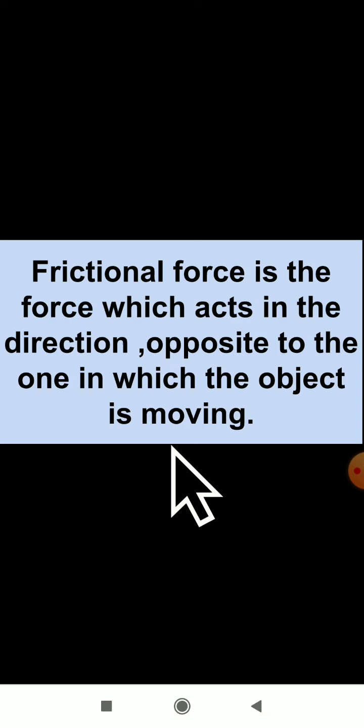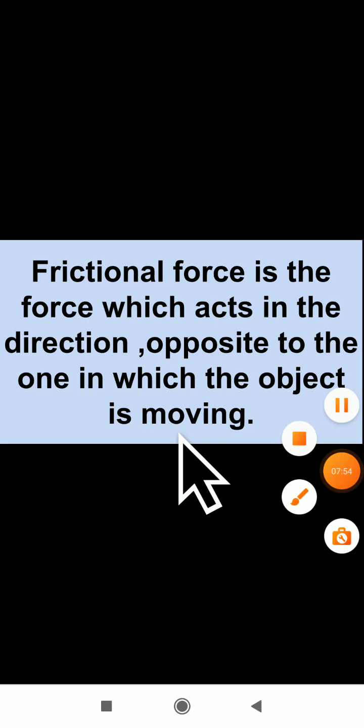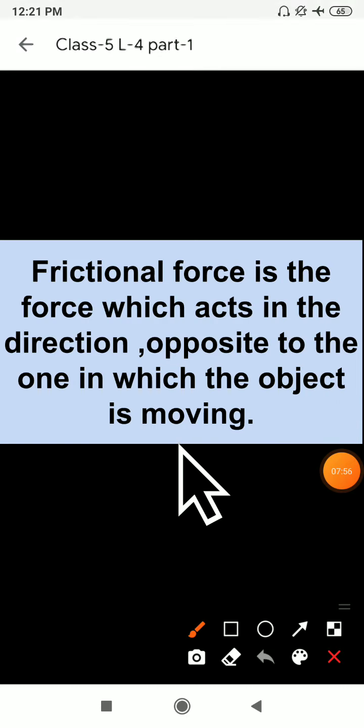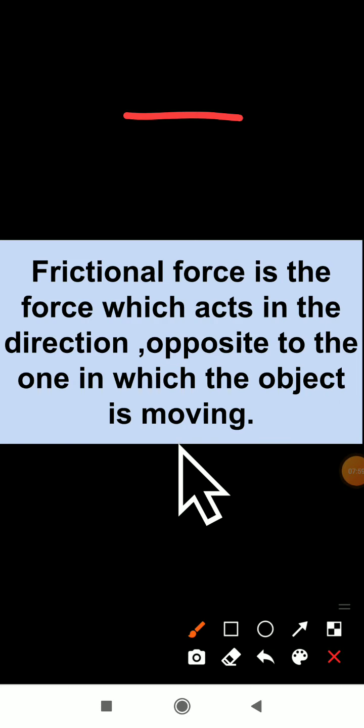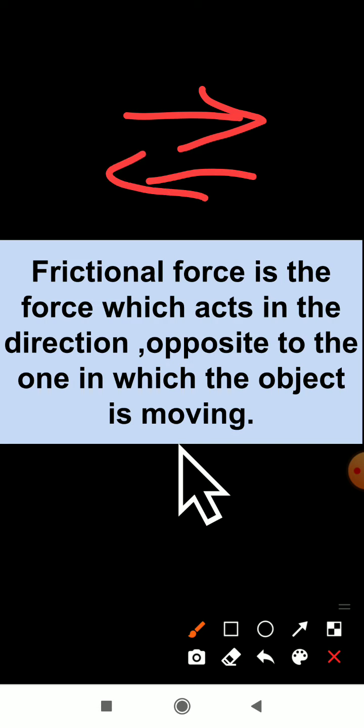So can you define now what is frictional force? Frictional force is the force which acts in the direction opposite to the one in which the object is moving. If the object is moving in one direction, the friction force will act opposite to that direction.